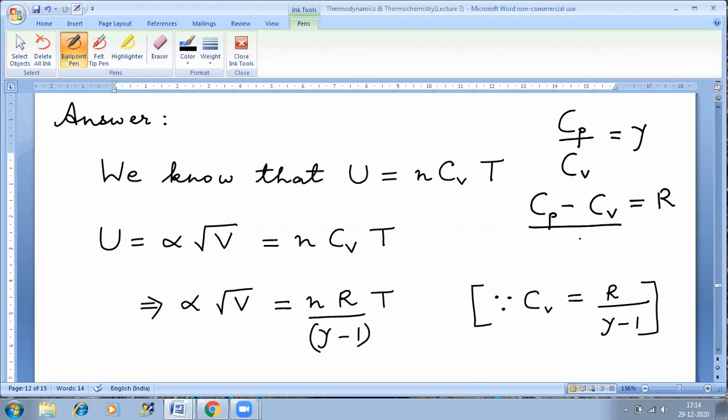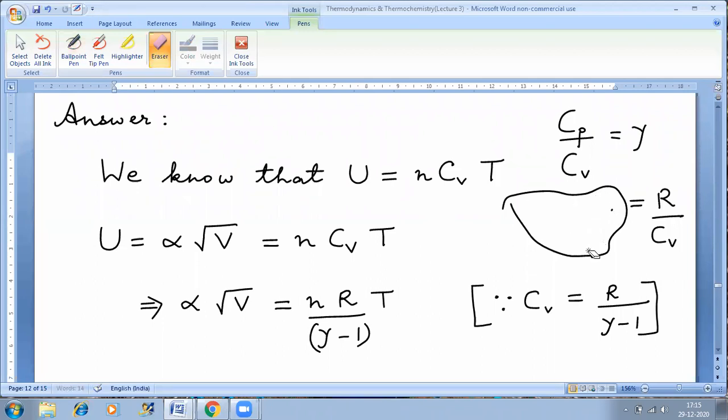How? Dividing both sides by Cv, this becomes gamma minus 1, because Cp by Cv is gamma and minus Cv by Cv is 1.